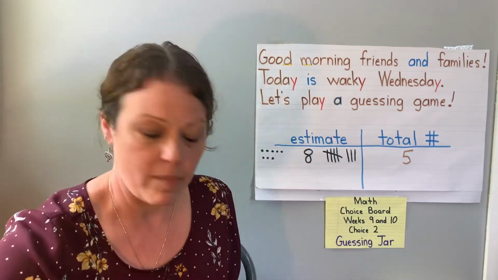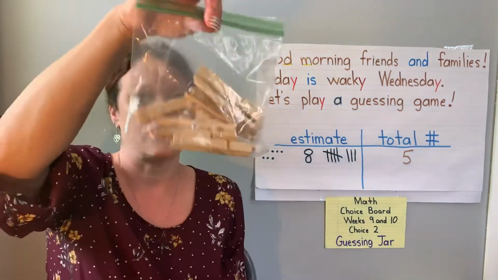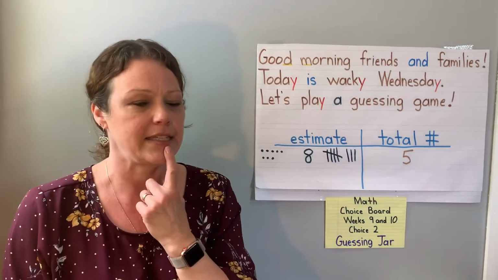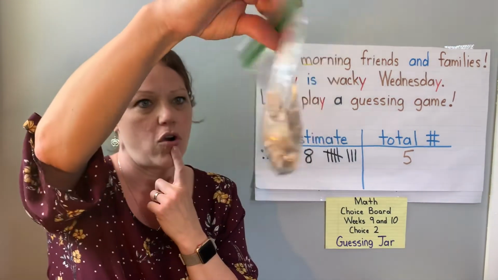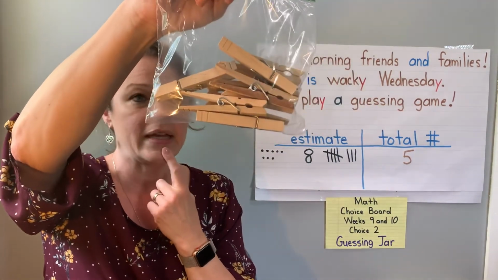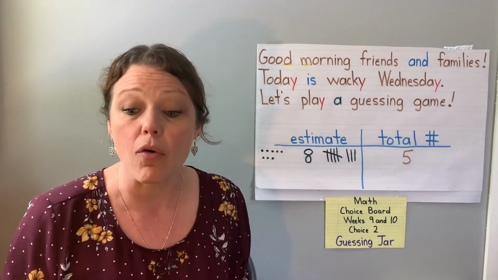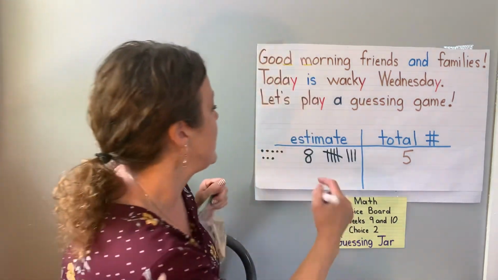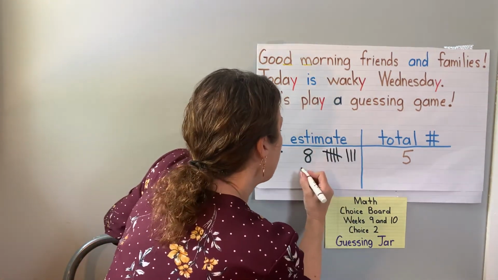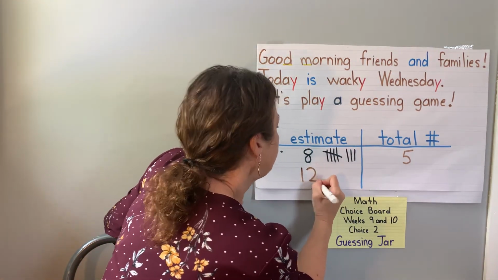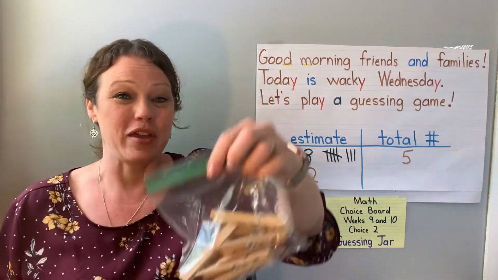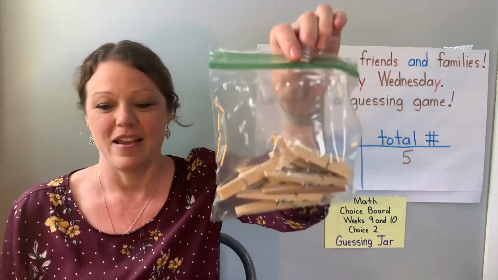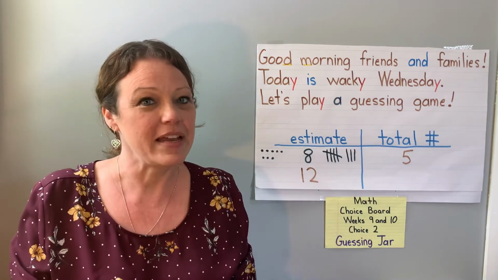All right, so how about in this container? Let me estimate that there are, I'm going to say 12. I'm going to say there are 12 clothespins in this container. That's my estimate. That's my guess. How many do you think are in here? All right. How can we find out?